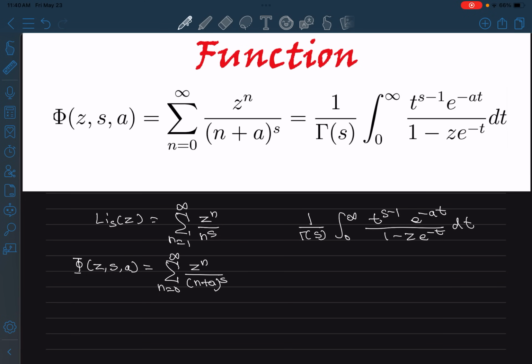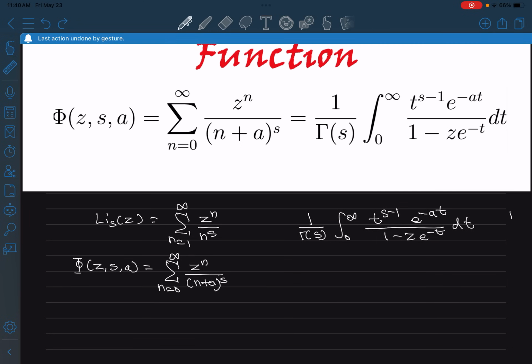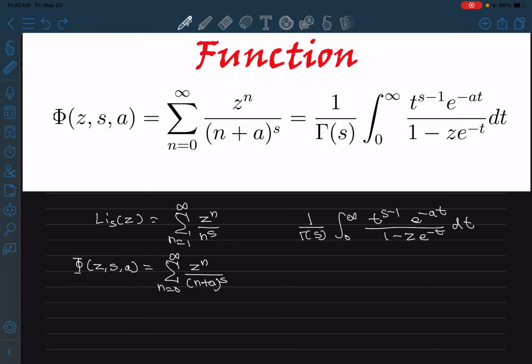First of all, you see that there's this form like 1 by 1 minus something, right? So if you have this form, you always use the infinite geometric series, right? And also, we are going to assume that z is such that the modulus of this thing is less than 1, right?